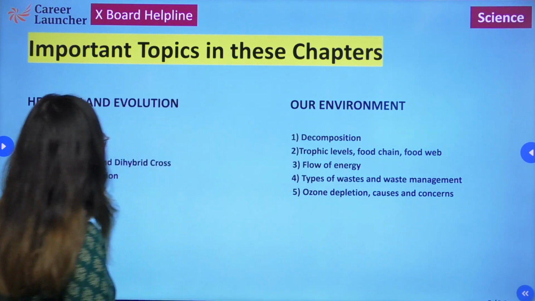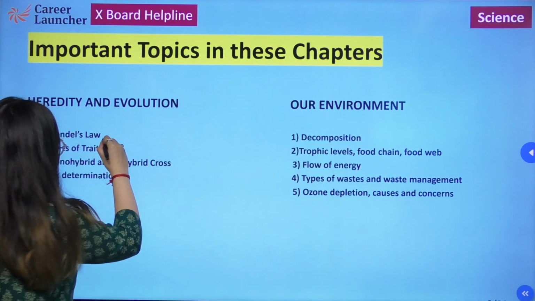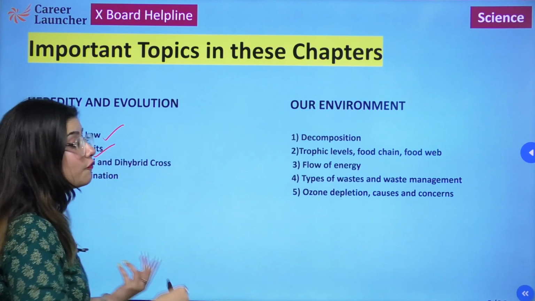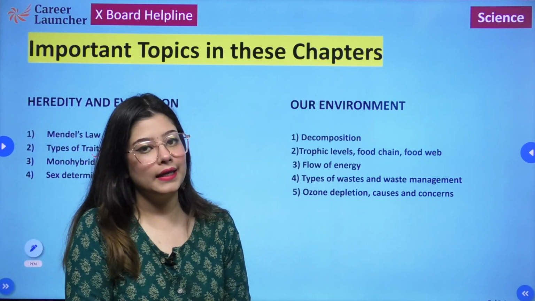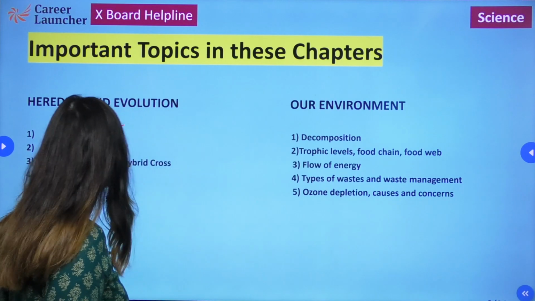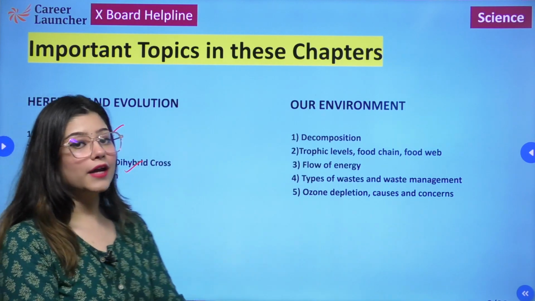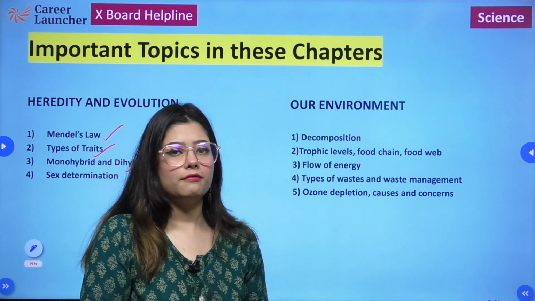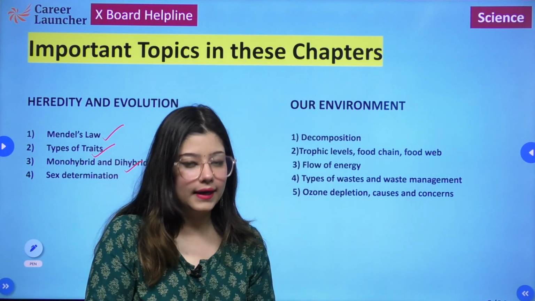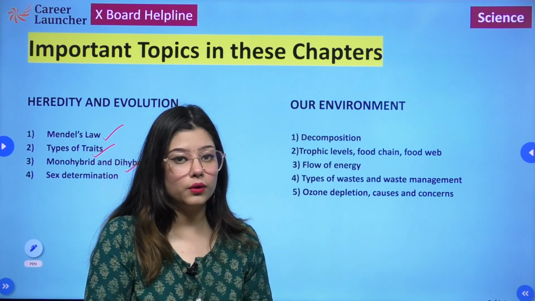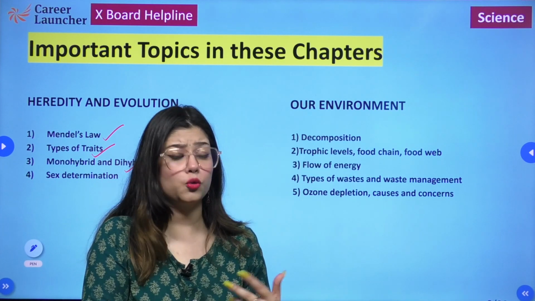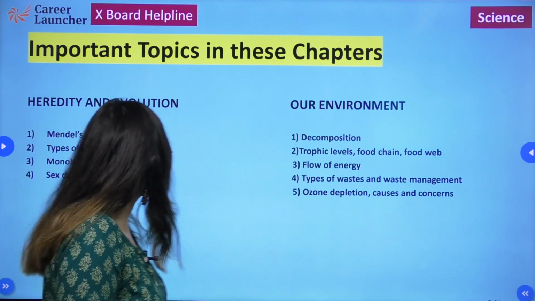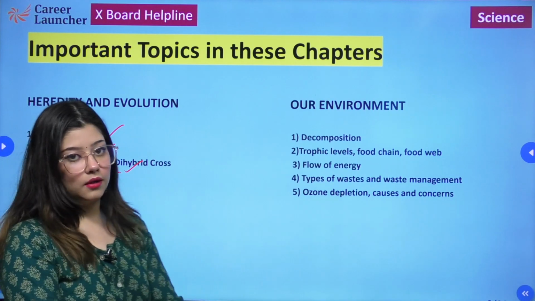So if we talk about heredity and evolution, Mendel's law is extremely important. Apart from that, the types of traits, which means inherited as well as acquired traits. Apart from that, monohybrid and dihybrid cross. You should be aware of the crosses, how they are made, and what type of phenotypic and genotypic ratios we expect to see in a monohybrid cross as well as a dihybrid cross. So that is important. And then sex determination.